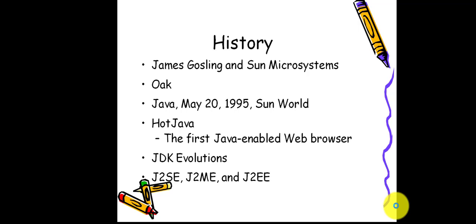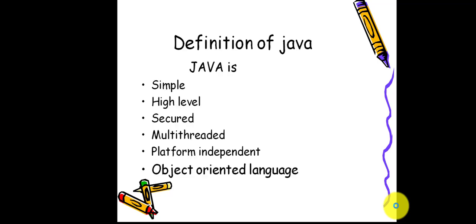The reason is that the name OAK was already registered by someone else when they went for registration, so they changed the name to Java. It was developed on May 20, 1995. I'm going to talk about JDK evolutions and J2SE in the further slides.